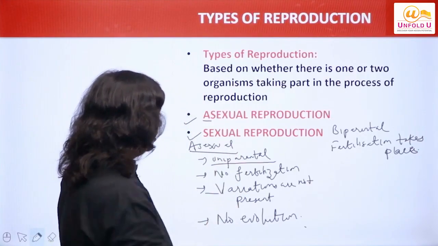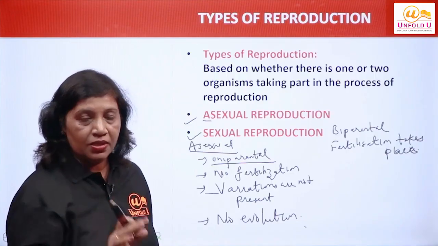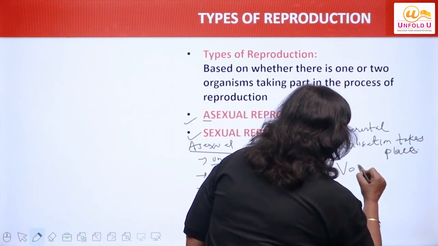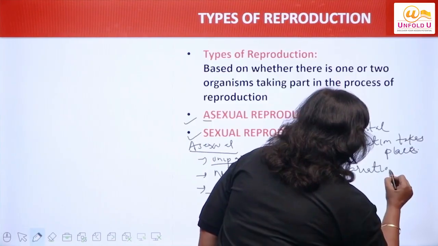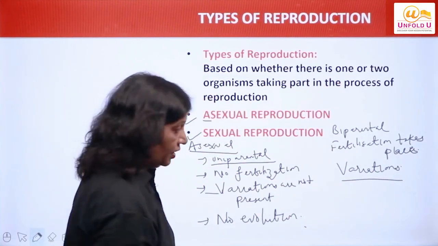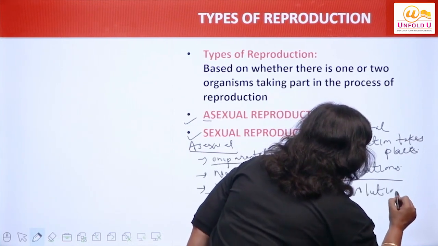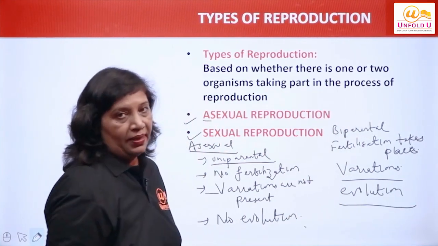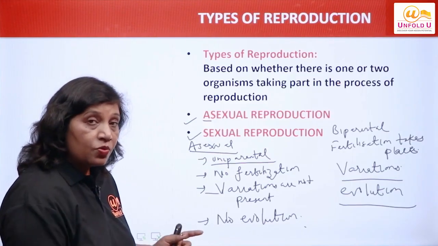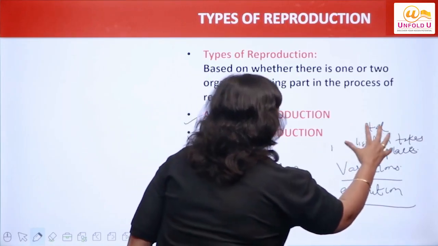In case of asexual, variations are not seen in the organisms because fertilization is absent. But in case of sexual, variations are present. Variations occur in the organisms. Variations occur होंगी तो क्या होगा? Evolution of organisms will take place. I hope this is clear to you. The difference between asexual and sexual reproduction.